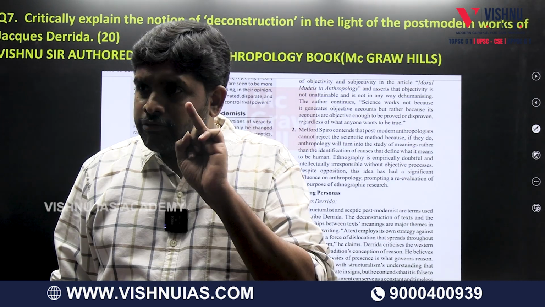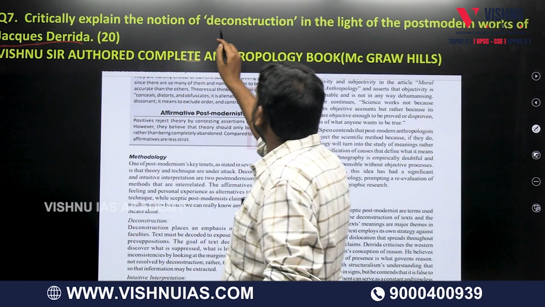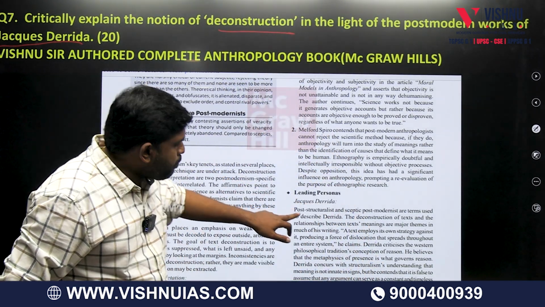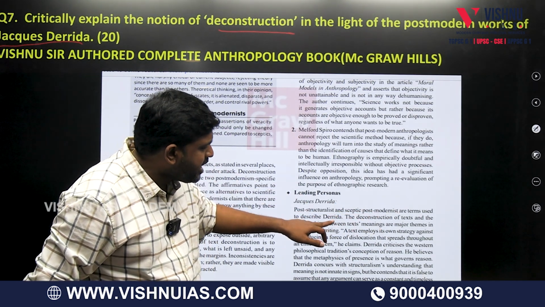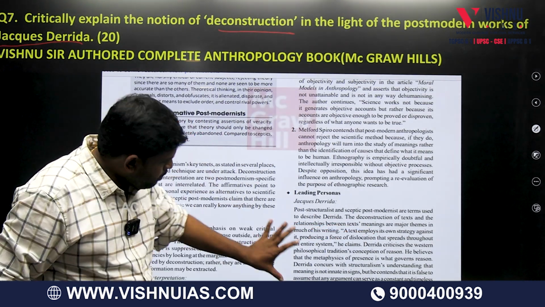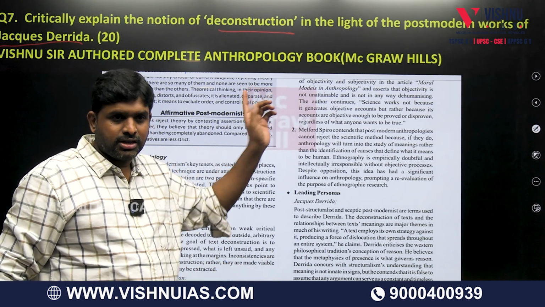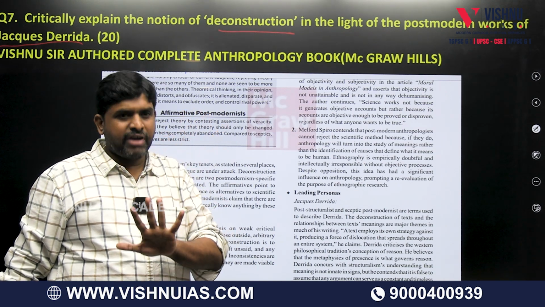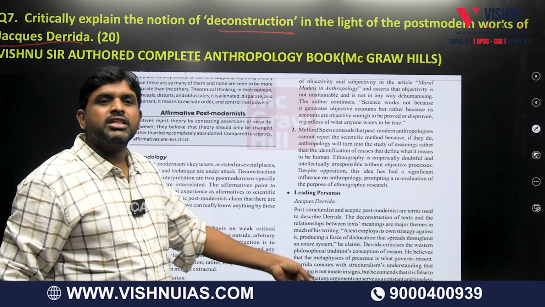The fourth one is what? Textbook. What is the question? Jacques Derrida, deconstruction. Post-structuralist and skeptic postmodernist are terms used to describe Derrida, the deconstruction of texts and the relationship between the texts' meaning. A complete paragraph on deconstruction is there in the textbook. That is the reason I am very strongly advocating that if you read these 5 contents, you need not look elsewhere. Toughest question, but it is there in the textbook.